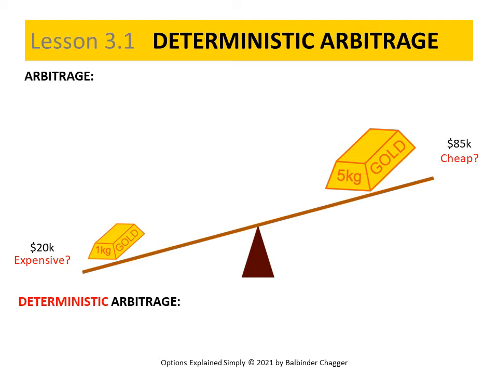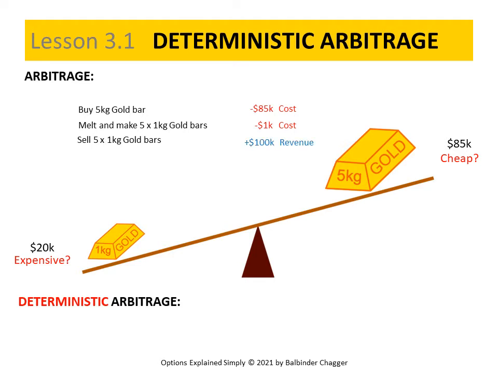The price imbalance gives us an opportunity to make a profit. We could buy the cheaper 5 kilogram bar, which will cost us $85,000, and melt it down and make 5 1 kilogram bars out of it. Say we know that it will cost us $1,000 to do that. Then we could sell each of the 1 kilogram bars for $20,000, giving us a revenue of $100,000. This way, we could make a profit of $14,000 from this situation.